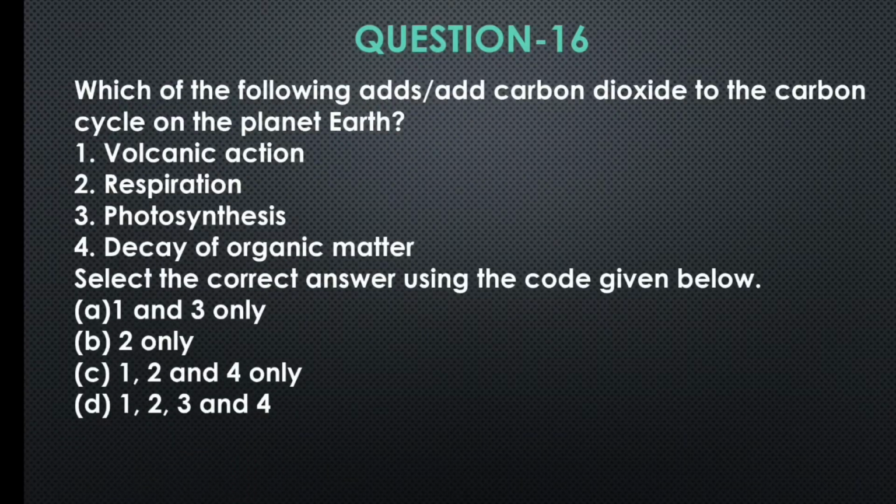Question number 16. Which of the following adds carbon dioxide to the carbon cycle on the planet Earth? 1, volcanic action. 2, respiration. 3, photosynthesis. 4, decay of organic matter. Select the correct answer using the code given below. Option A, 1 and 3. Option B, 2. Option C, 1, 2 and 4 only. Option D, all of the above.